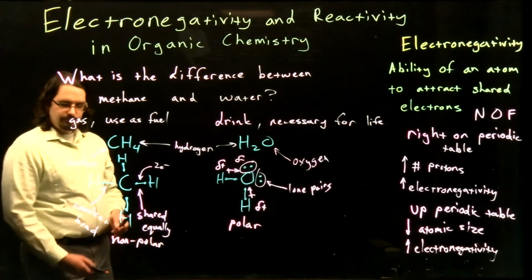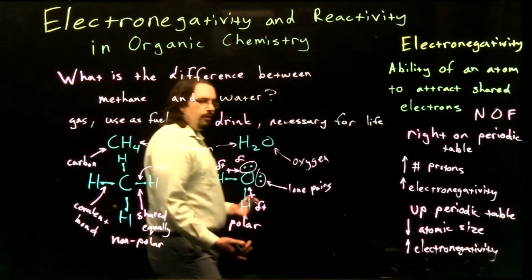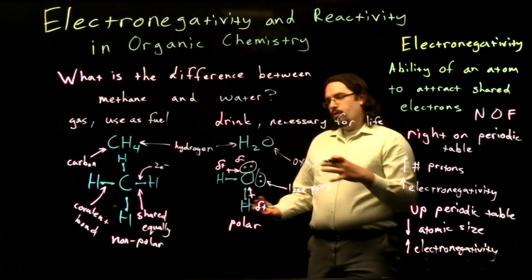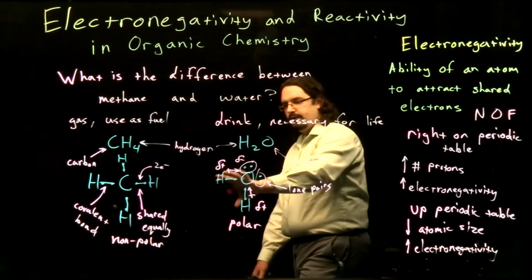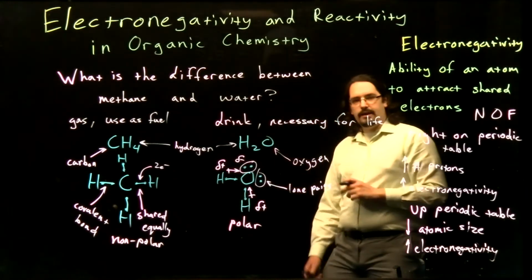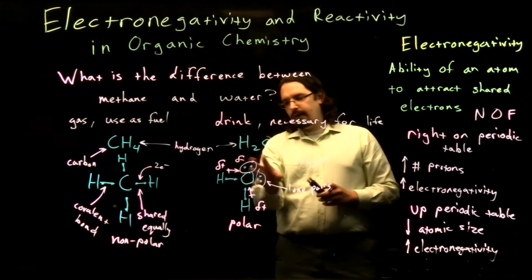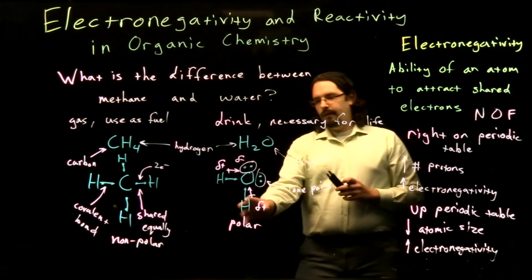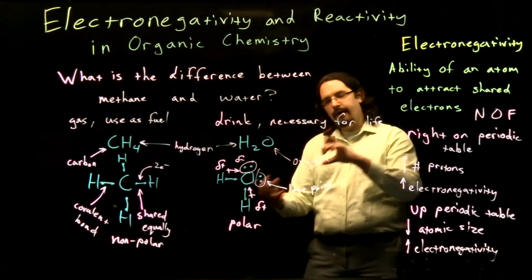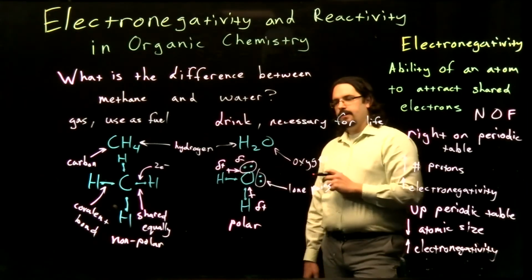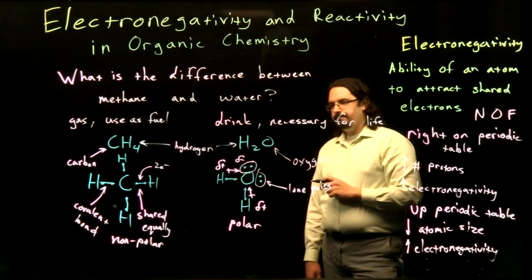Now, what this does for our molecules here, again, is it creates this different distribution of our electrons, right? Where we have slightly more electrons around our oxygen and less electrons around our hydrogens, as that oxygen is just tugging on those electrons and pulling them towards our oxygen.